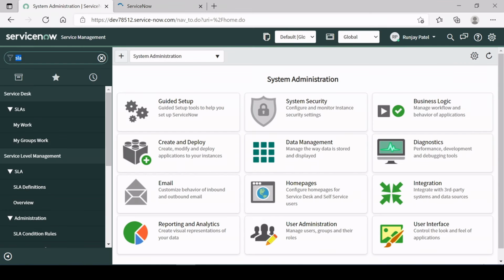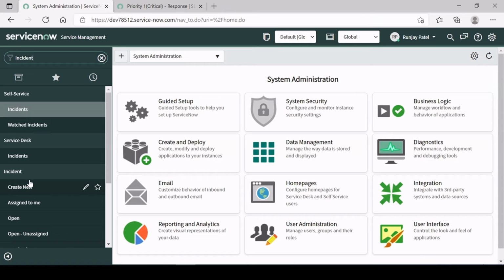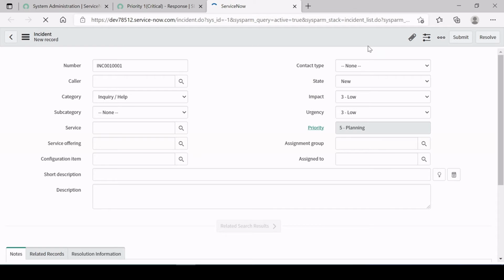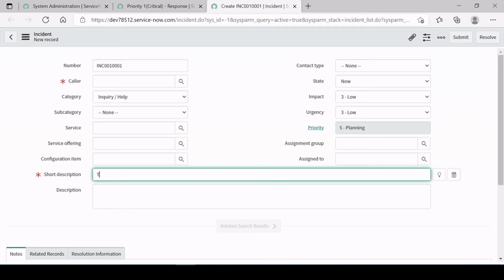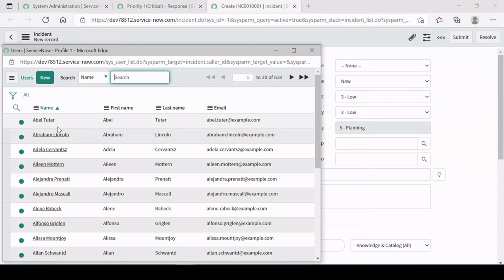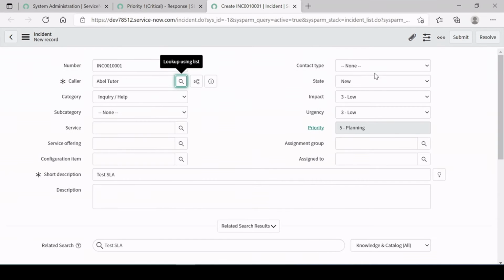Fine, so now let's go and create an incident ticket with priority one. Here I'm going to create a test one, test SLA, right? Color I'm just selecting any one.